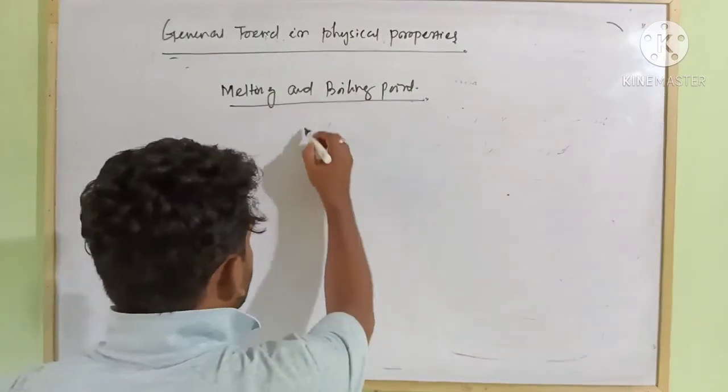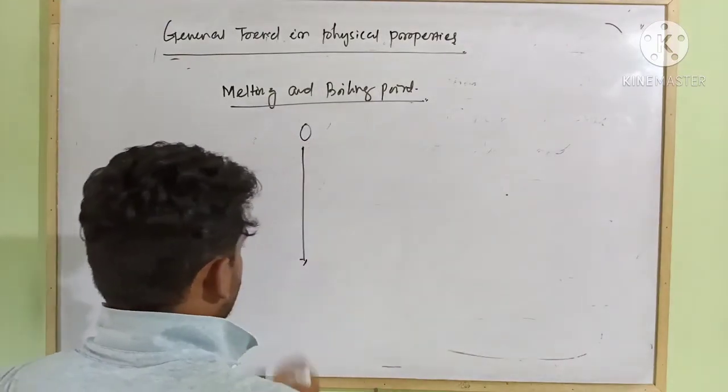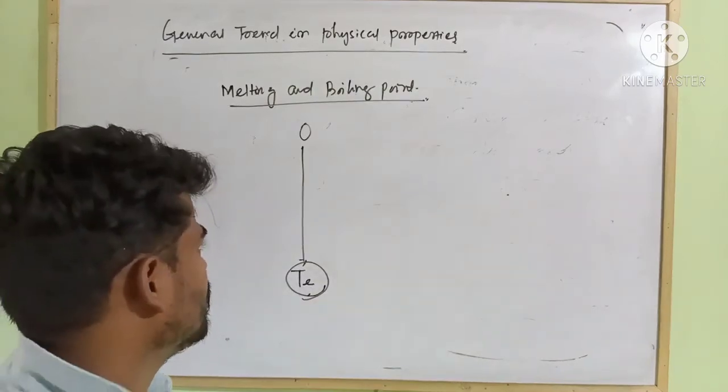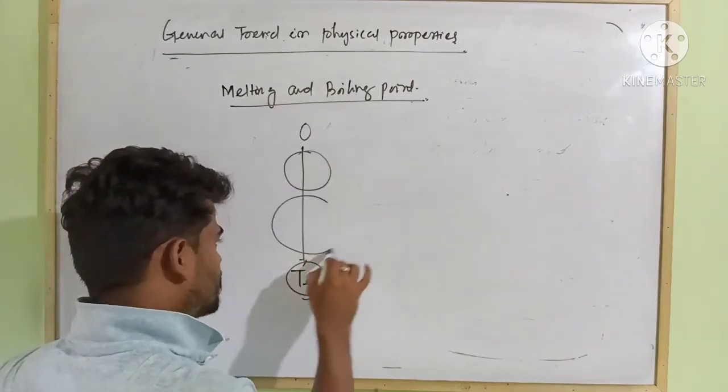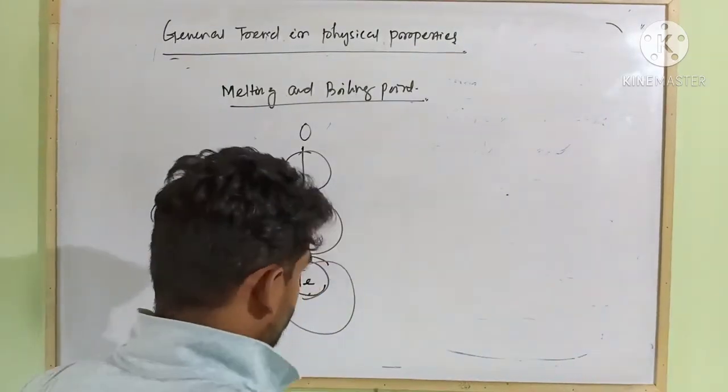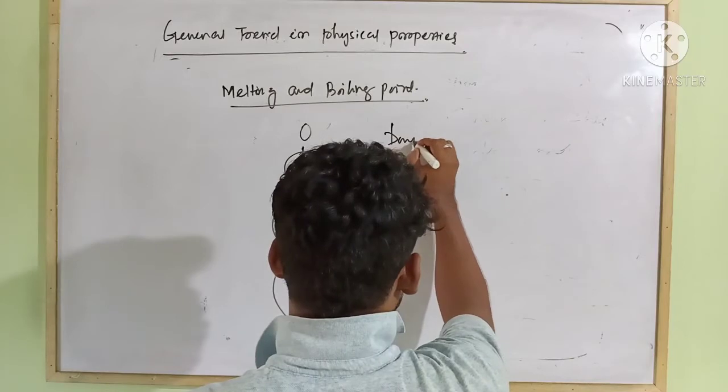Whenever you move from oxygen down the group, due to increase in atomic size, the van der Waals force of attraction also increases.